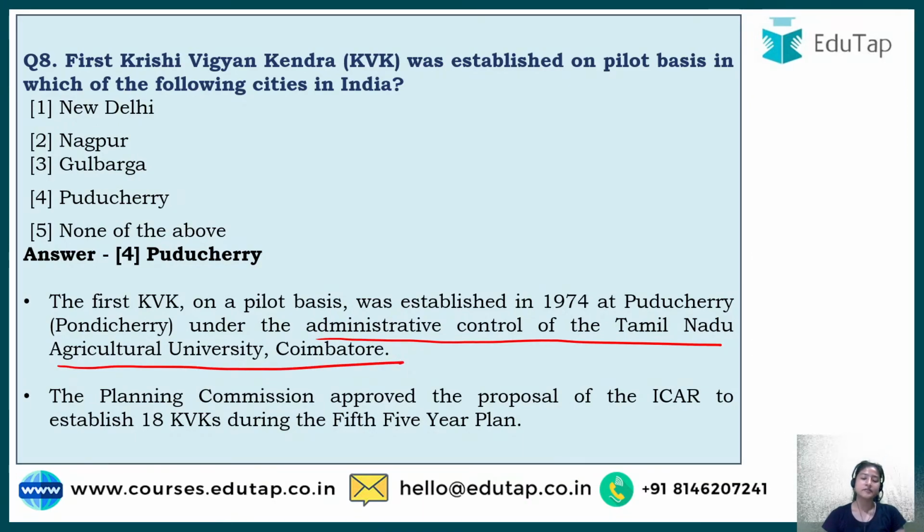After that, the proposal was passed by the Planning Commission to establish 18 KVKs during what? During the fifth five-year plan. Okay, so I hope this is clear to you all. If you still have confusion, you can ask me.